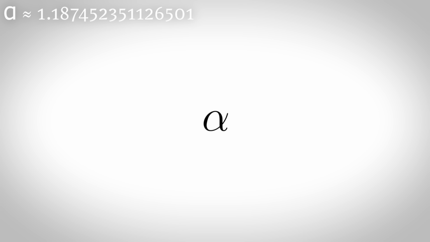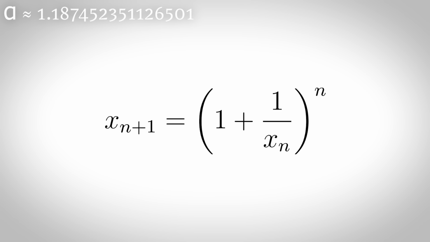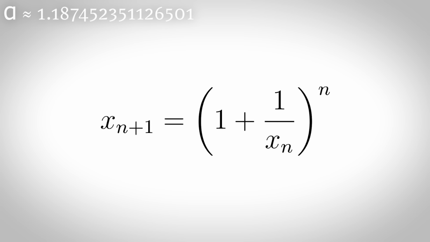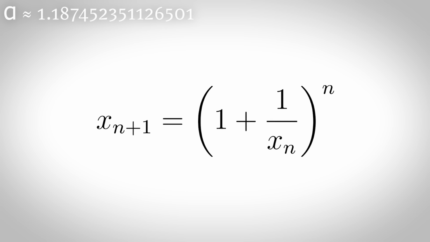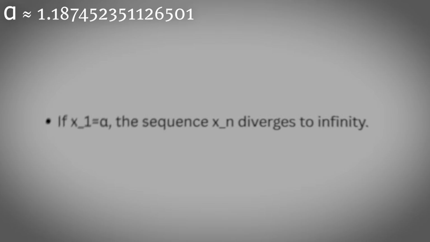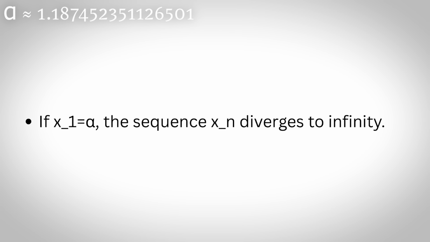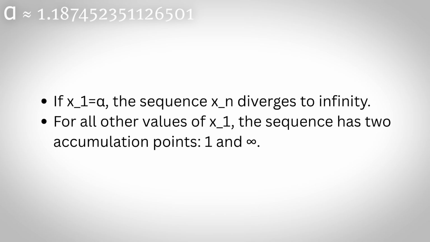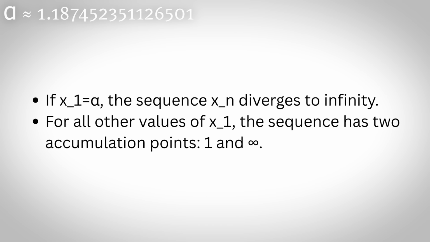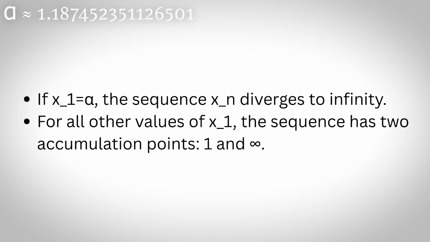The Fourier constant. Start with any positive number x sub 1 greater than 0, then define a recurrence relation like so. Then the Fourier constant alpha is the real number such that if x sub 1 equals alpha, the sequence x sub n diverges to infinity, and for all other values of x sub 1, the sequence has two accumulation points, 1 and infinity.